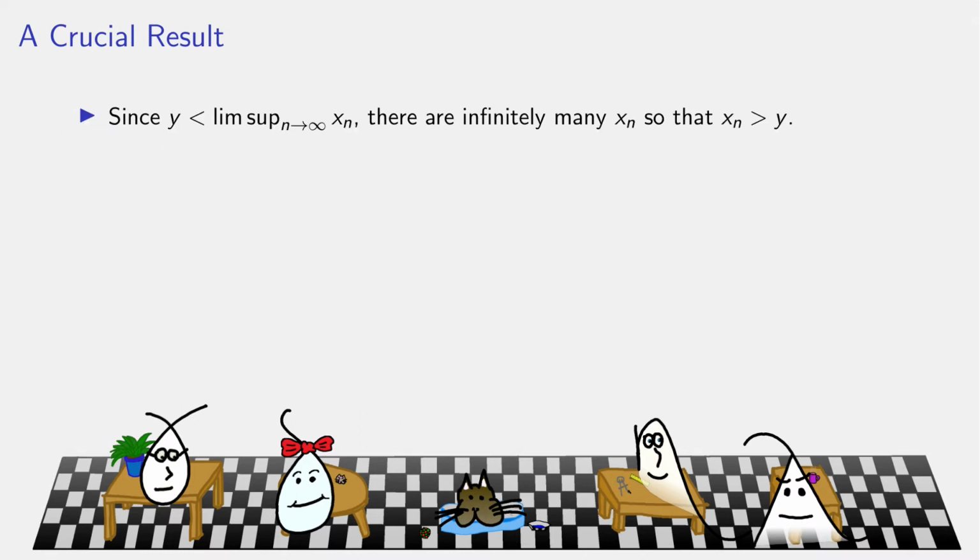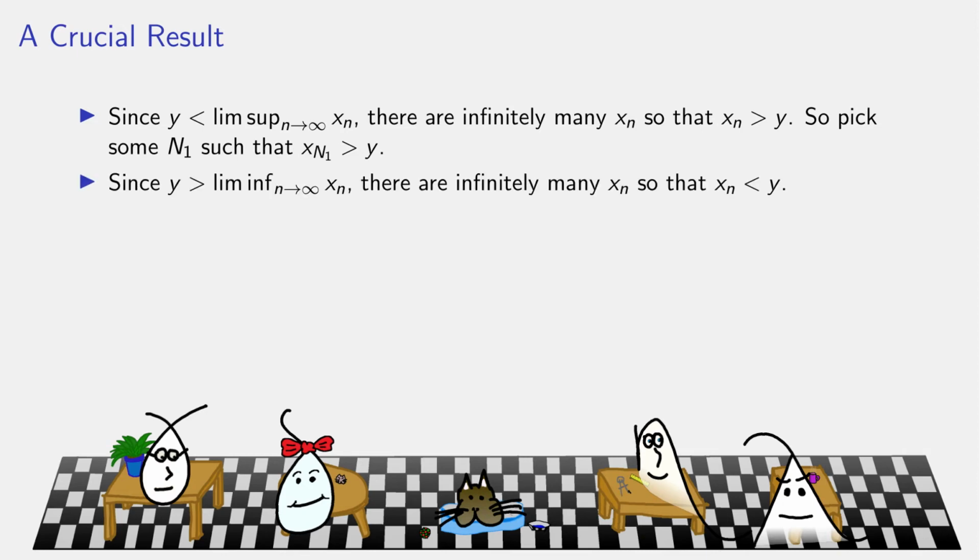So since y is less than the LimSup, from previous slides, there are infinitely many xn bigger than that. So pick one of them. Let n sub 1 be an index so that that particular x is bigger than y. We've already shown that for any number less than the LimSup, there are infinitely many terms bigger than that y, so just pick one of them.